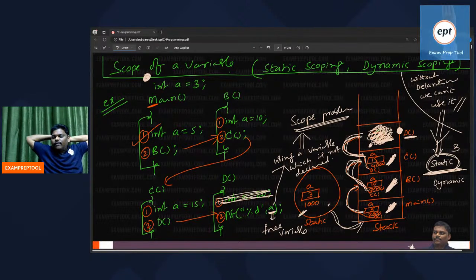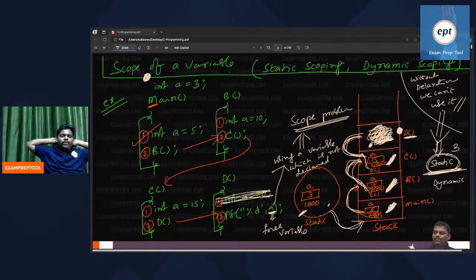In the GATE examination, everyone observe, one program is given on the scope problem. He didn't mention static or dynamic. What do you do? He didn't say anything. What is the answer?